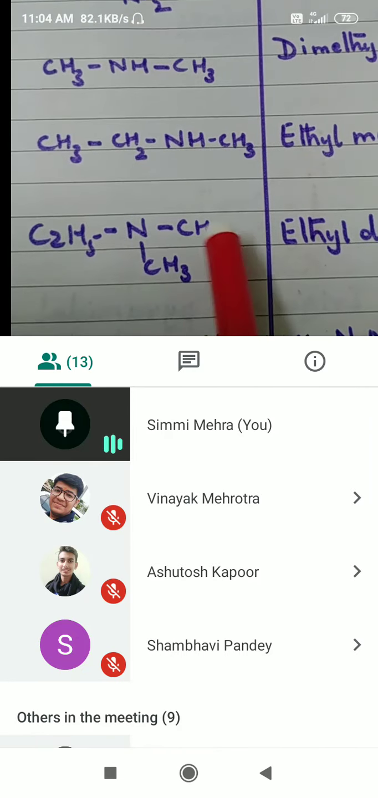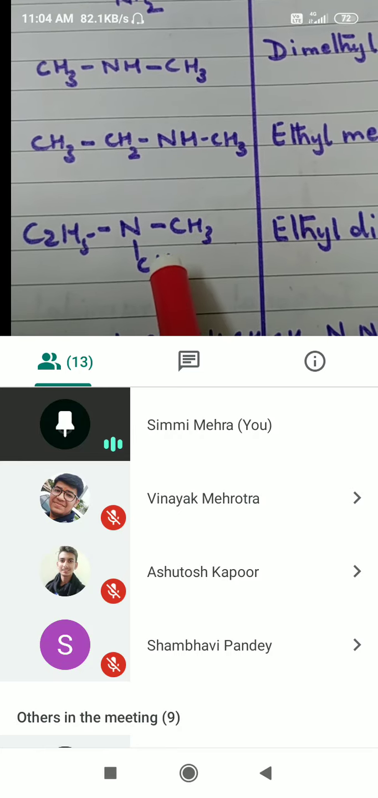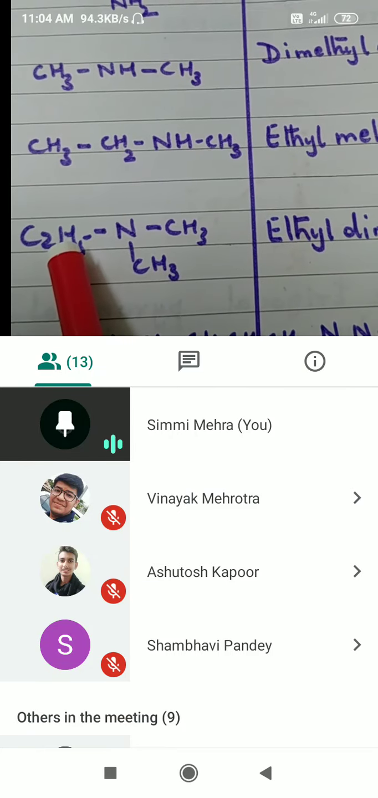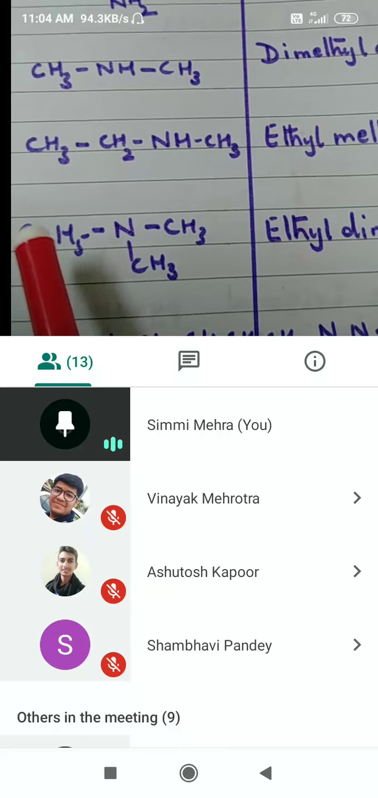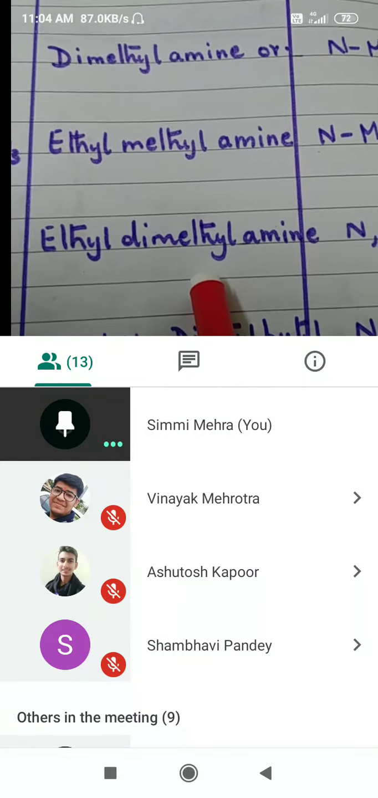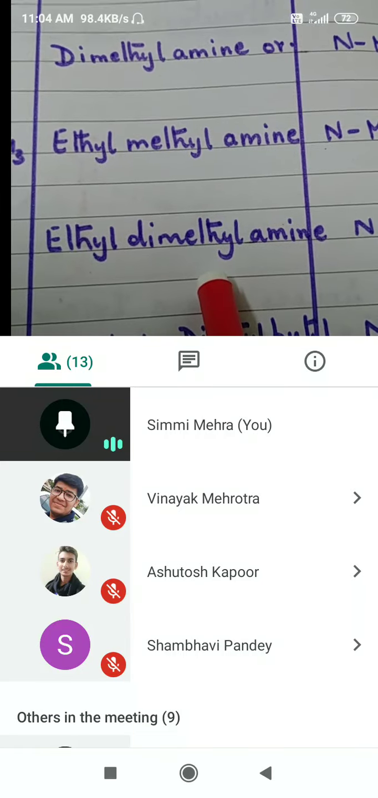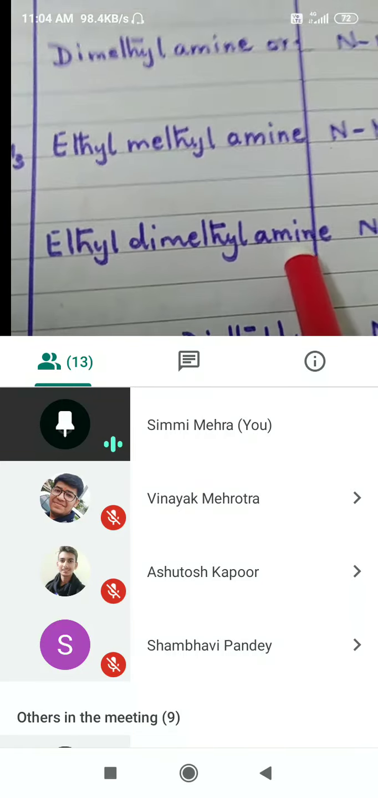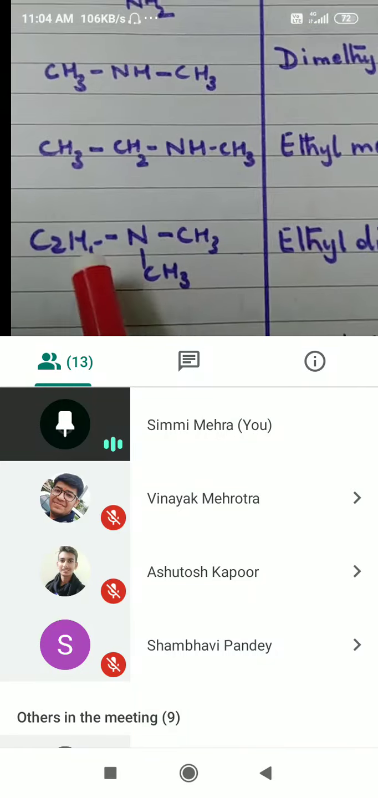So this will be methyl, methyl, so it becomes dimethyl. And this is ethyl. Now arrange in alphabetical order: ethyl dimethyl amine. This is your common name. Ethyl dimethyl amine. And what will be the IUPAC name?